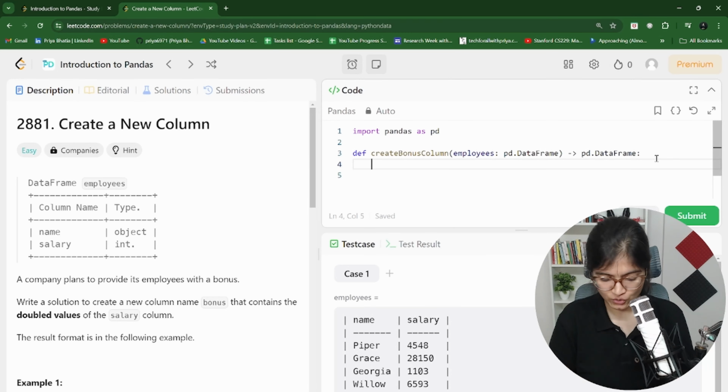So in employees of salary, this is the column that you have, do the multiplication with 2. Finally, return the updated employees table. Let's wait for a while, and it's working perfectly fine.